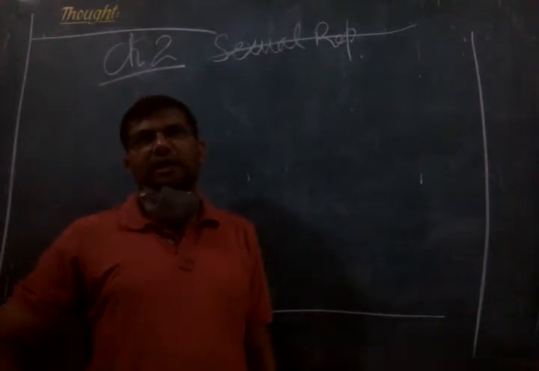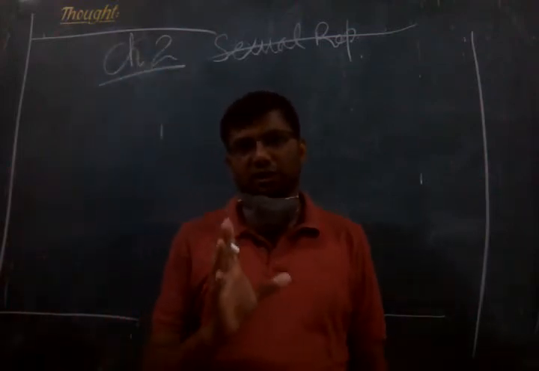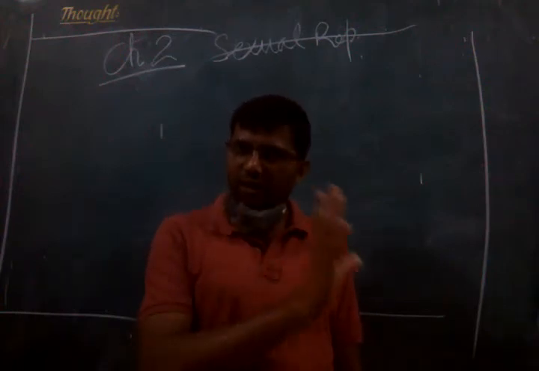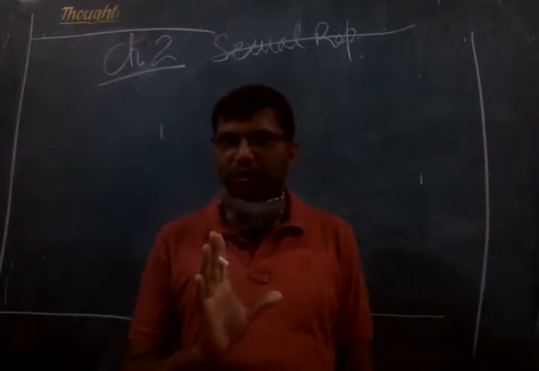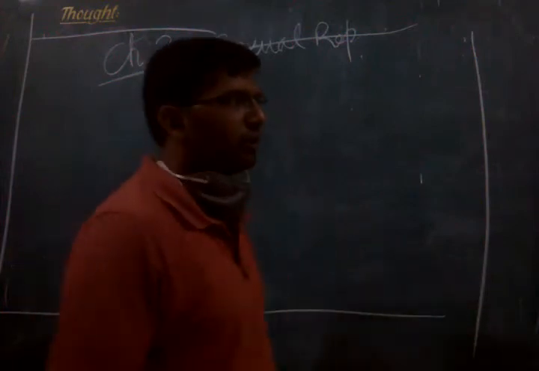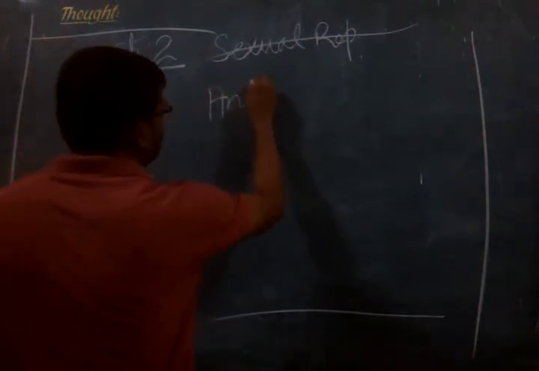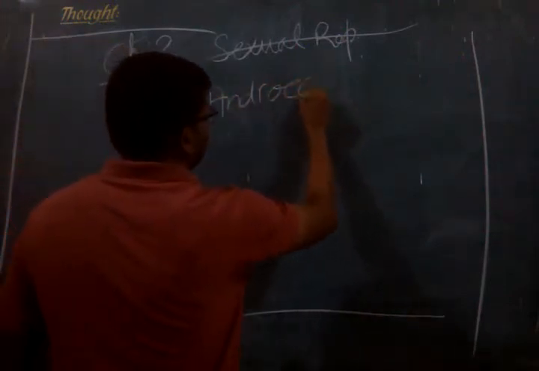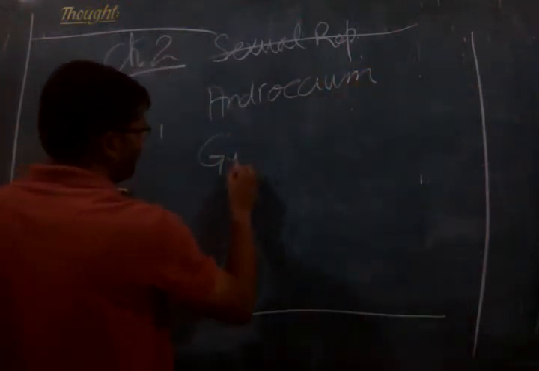So we already had seen how the male gametes are formed, what is the structure of the male part of the flower, which is called androecium. Then what is the structure of the female part of the flower, which is called gynoecium. So you already have seen details about the androecium and gynoecium.